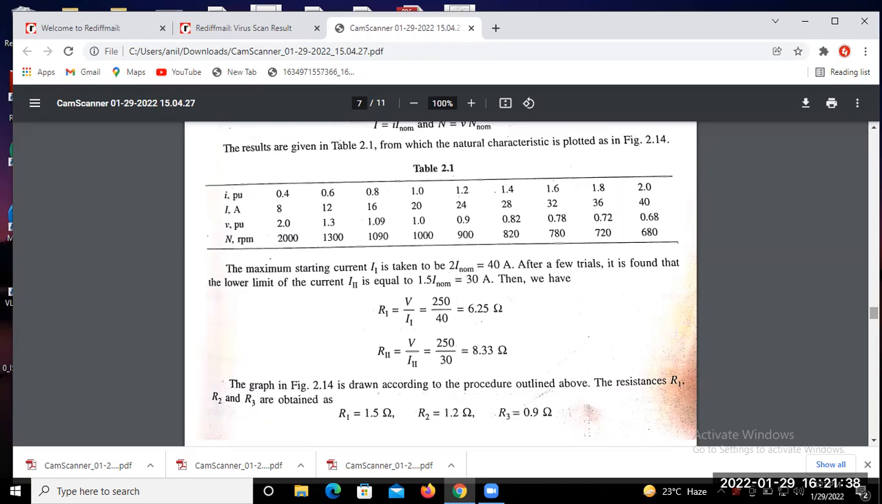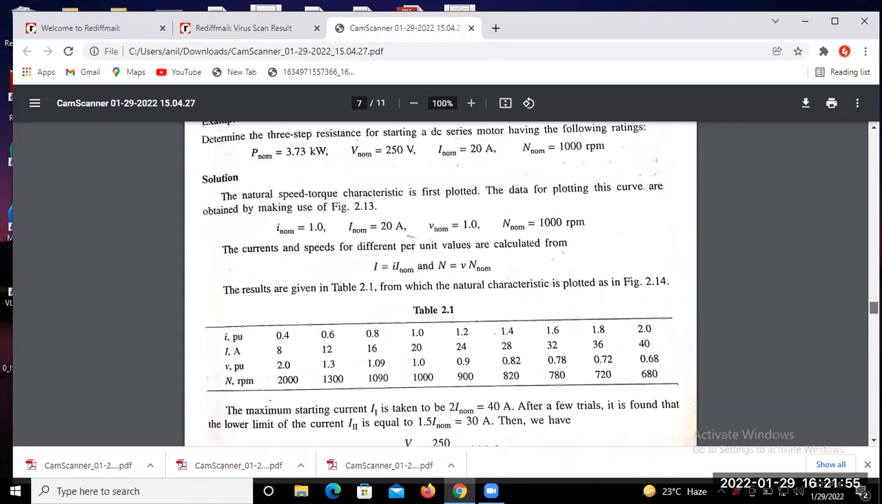The procedure is clear or not to all of you? Just tell me. Otherwise, you are facing some problem in the numerical problem. How can we determine the starting resistance? So this is a series motor. The procedure is clear, this one.